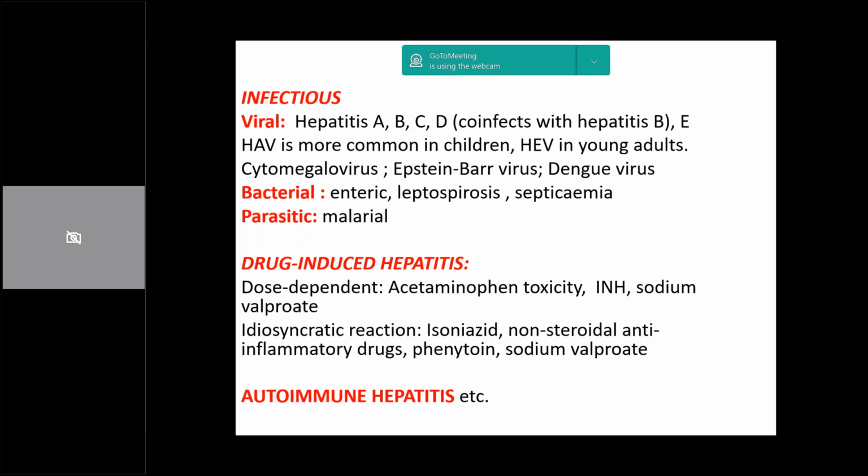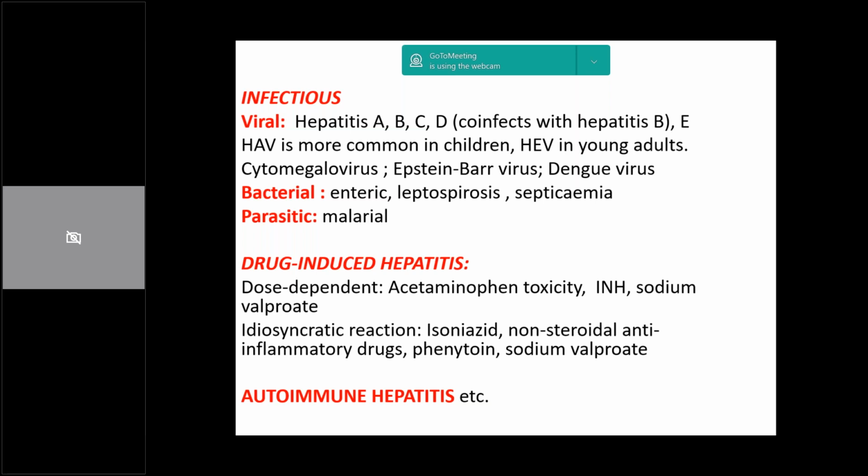There are other viruses like CMV, Epstein-Barr, and dengue viruses, which are also hepatotrophic, and each one has got unique characteristics. For example, dengue has got a possibility of having anecteric hepatitis, while the hepatitis viruses per se have got tender hepatomegaly. So each particular hepatotrophic virus has got a unique nature of illness.